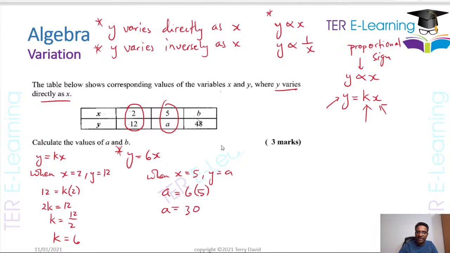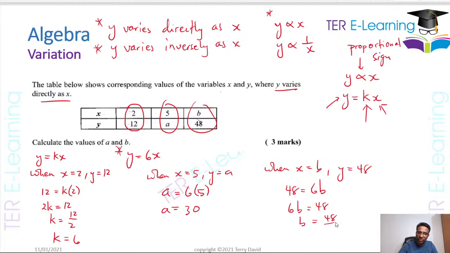Next thing we need to do, we need to figure out what b is. We know that when x is equal to b, y is equal to 48, right? So we're going to substitute this into our equation. So the equation is y equals 6x, right? So therefore 48 is equal to 6 multiplied by x, but x is equal to b. So therefore 6b is equal to 48, and therefore b is equal to 48 over 6. So therefore b is equal to 8, right? So this is how you attempt a question like this.